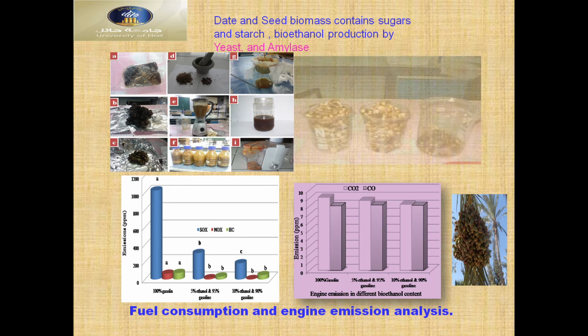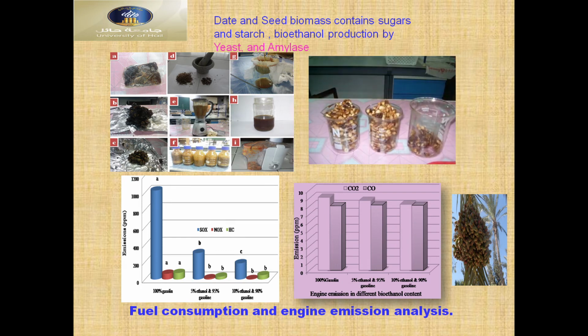Now we can see here dates and seeds biomasses contain sugars and starch, and bioethanol is produced by yeast and amylase. Using different types of yeast and amylase, we produced the fuel, and fuel consumption and engine emissions analysis we have done. We have seen here the engine can be started by using the bioethanol. So this is our kind of successful project. Most important, we have done it in Malaysia.